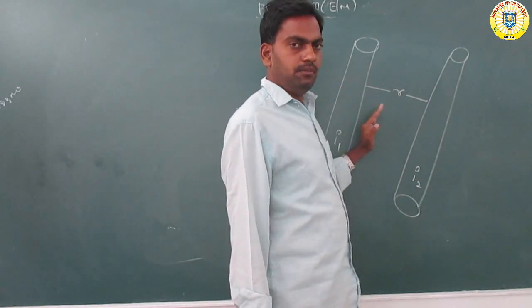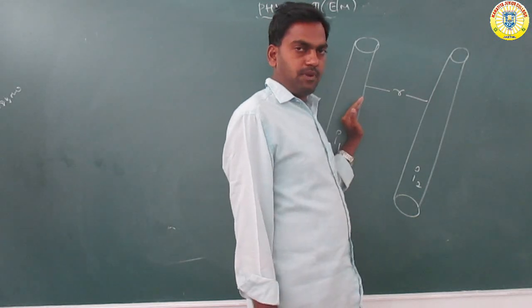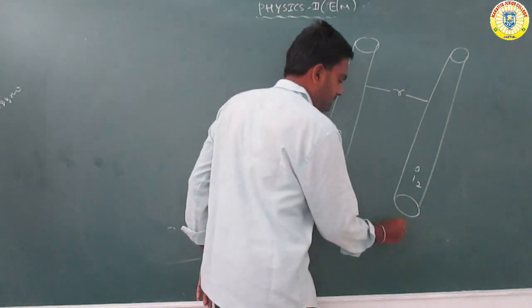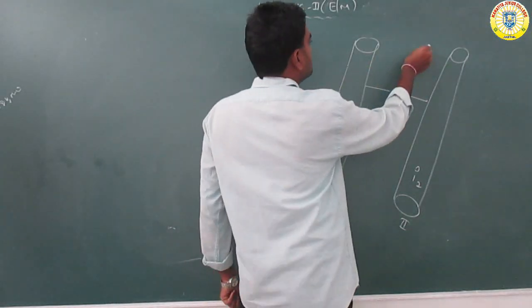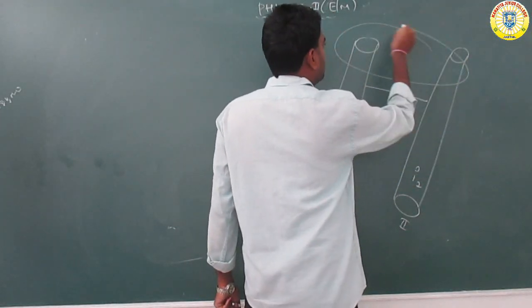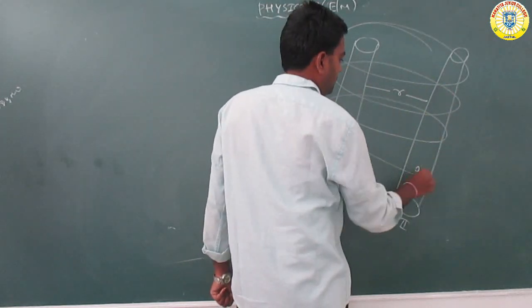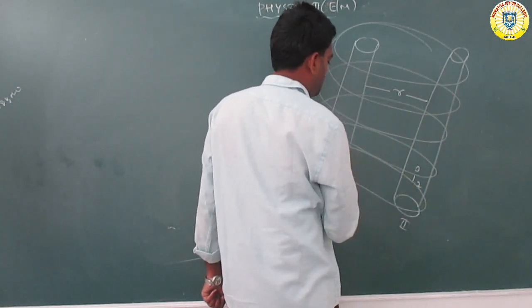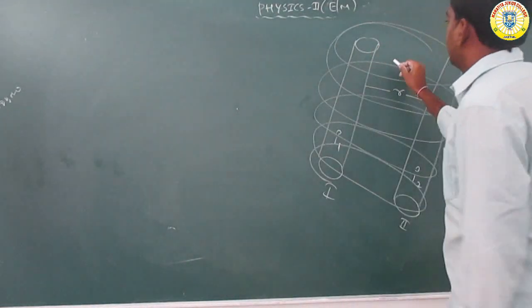Some force is exerted on the first wire. This is the first and this is the second, so the magnetic induction will be developed.